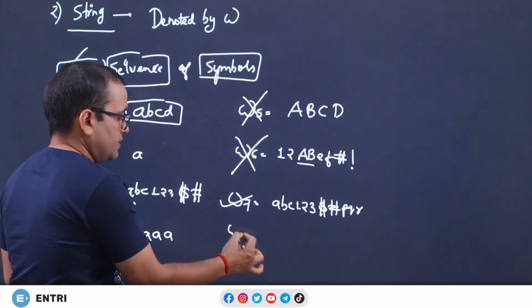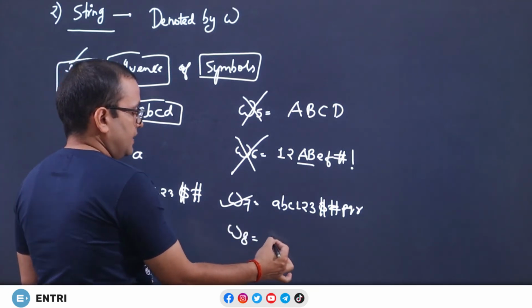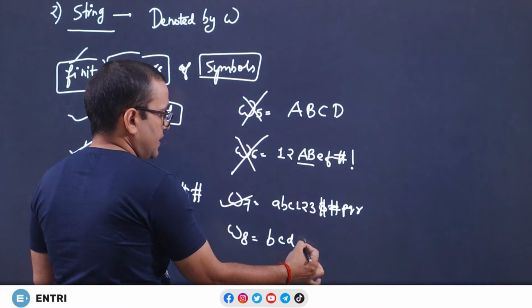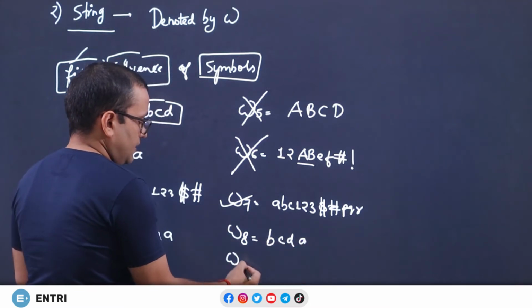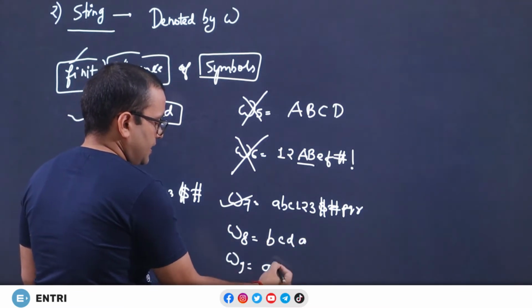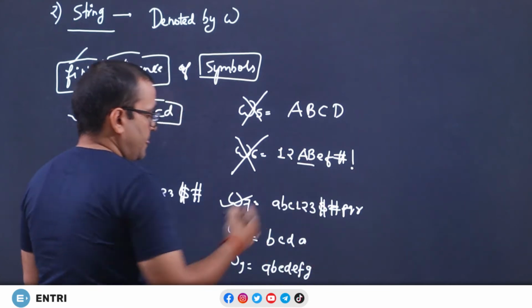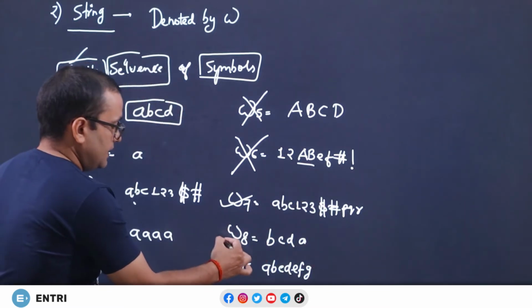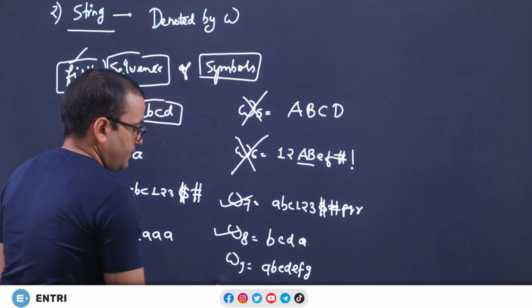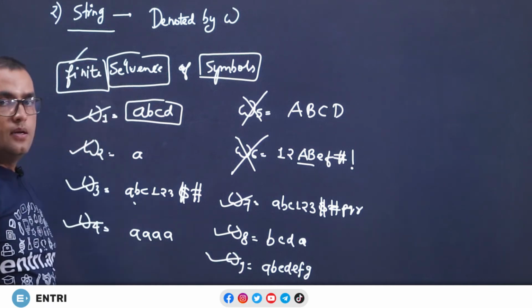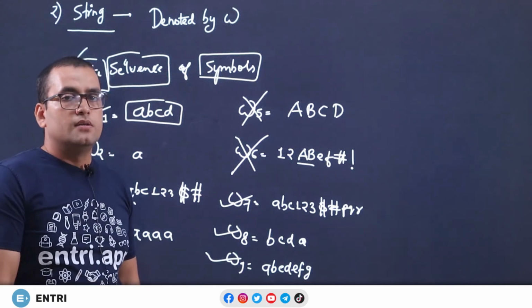Now come to example 8. Let me write B, C, D, A, and number 9 is A, B, C, D, E, F, G. So, omega 8 is a string, and omega 9 is also a string because it is a sequence of symbols.